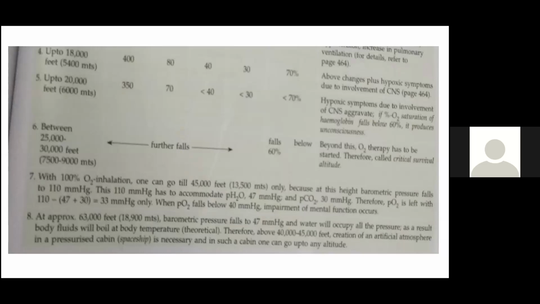So between 25 and 30,000 feet, oxygen therapy has to be started. So therefore it is called critical survival altitude. So 25 to 30,000 feet.